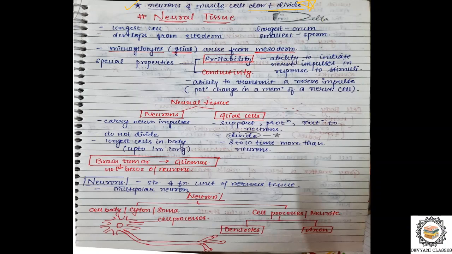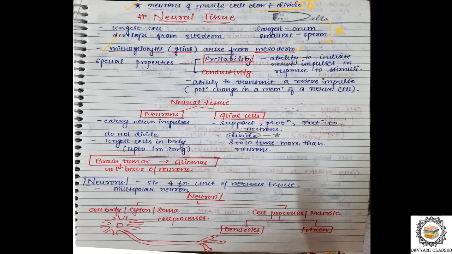These are the simple basic questions which we should know. Definitely we should know this. Next, microgliocytes. Which are microgliocytes? These are the glial cells which arise from the mesoderm, which is one of our germ layers. The special property of neural tissue is excitability, meaning it has the ability to initiate nerve